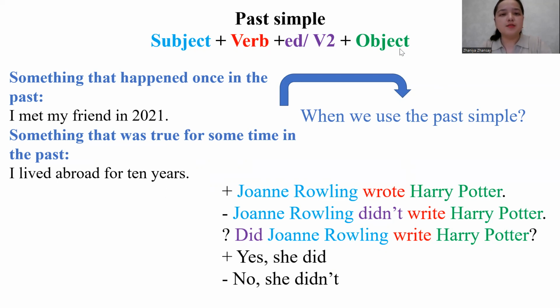We use the past simple for something that happened once in the past. For example, I met my friend in 2021. Also, we use the past simple for something that was true for some time in the past. I lived abroad for 10 years. For example, J.K. Rowling wrote Harry Potter. It's affirmative form. Now the negative form: J.K. Rowling didn't write Harry Potter.